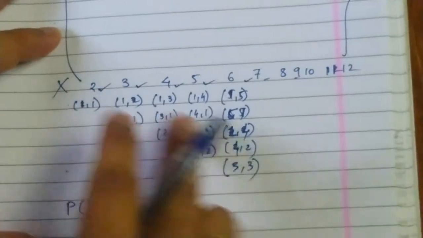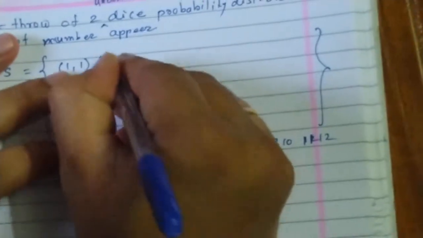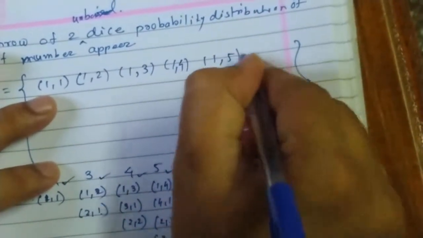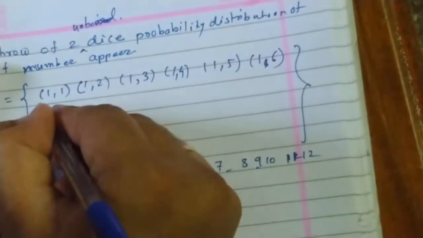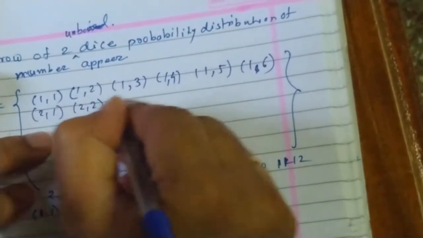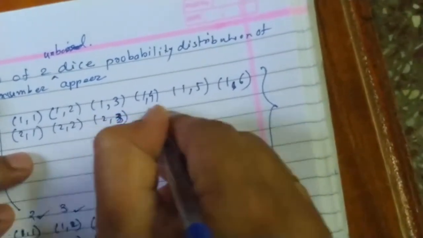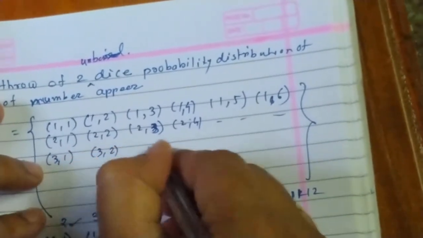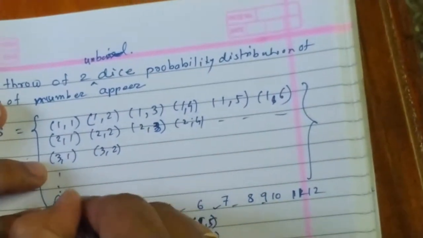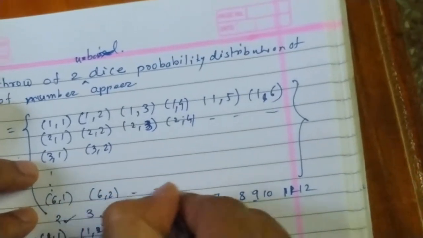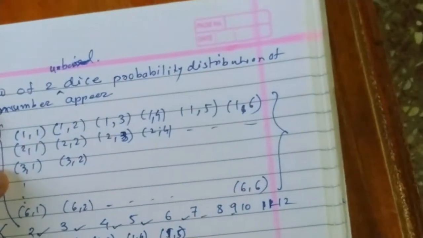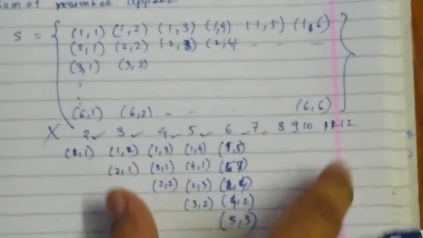But prior to this, if you find this writing quite difficult, then write down the elements first: 1 1, 1 2, 1 3, 1 4, 1 5, 1 6. Next is 2 1, 2 2, 2 3, 2 4 and so on. Next 3 1, 3 2, 3 3 up to 3 6. Like that you can write it for 6 1, 6 2, 6 3 up to 6 6. Once you get all these 36 elements, divide them into these categories, and then you can easily work out